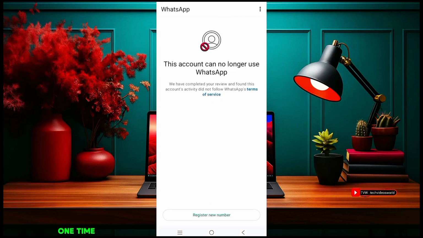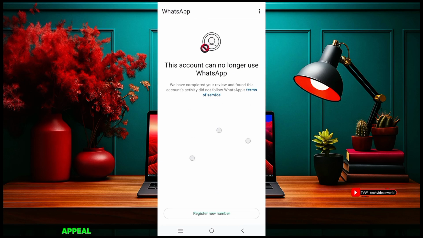After the account is banned, it says, "This account can no longer use WhatsApp," and I have appealed one time. Then no response from the WhatsApp team. Again I try to log in to the WhatsApp account. After that there is no appeal option, and it says to register a new number. So if you want to appeal again, then first take screenshots.